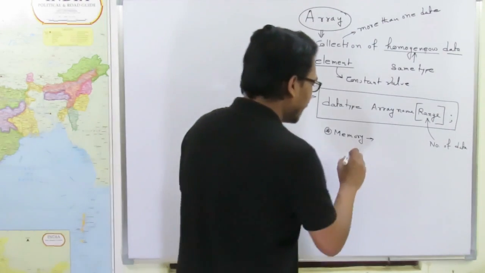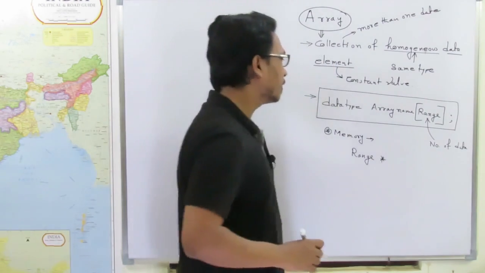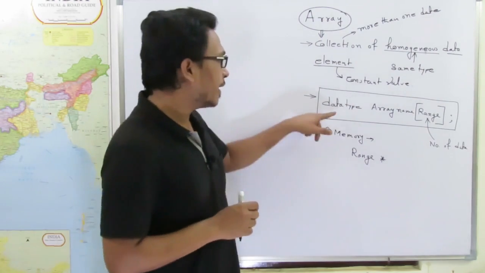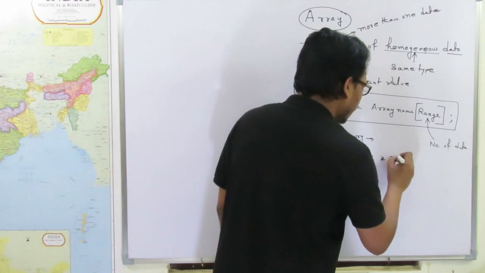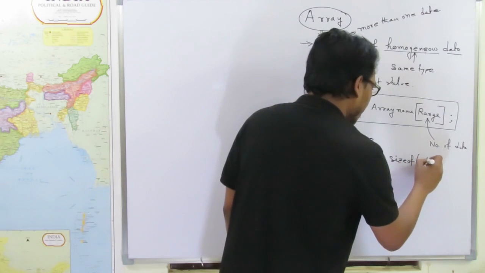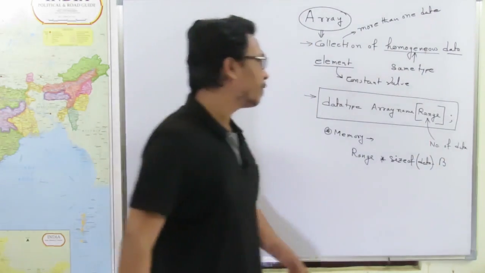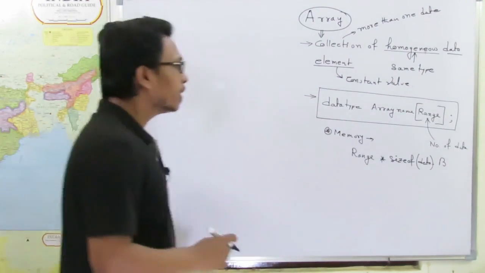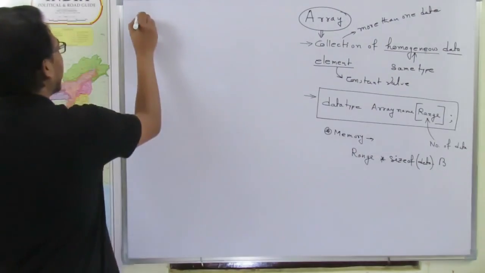So for memory we need the range, that means the number of data multiplied with what is the size of each data. What is the size of each data that we can get from this data type? So range multiplied by size of data. So these many bytes will required for any particular array in memory. Clear? Now so let's take an example and see how system will allocate memory for this particular array.